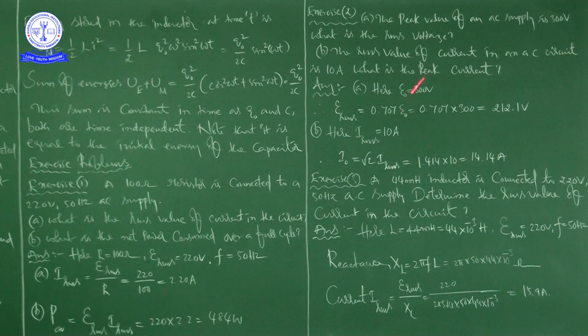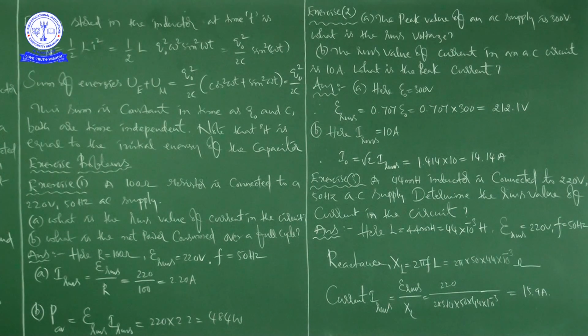Given epsilon naught as 300 volts, then epsilon RMS is equal to, you know, the formula is 0.707 epsilon naught. Here 0.707 into 300 is equal to 212.1 volts. That is epsilon RMS, that is the RMS voltage he is asking. So we got it as 212.1 volts.